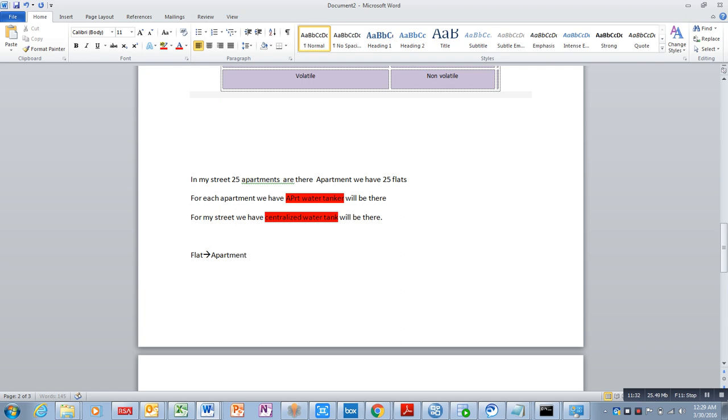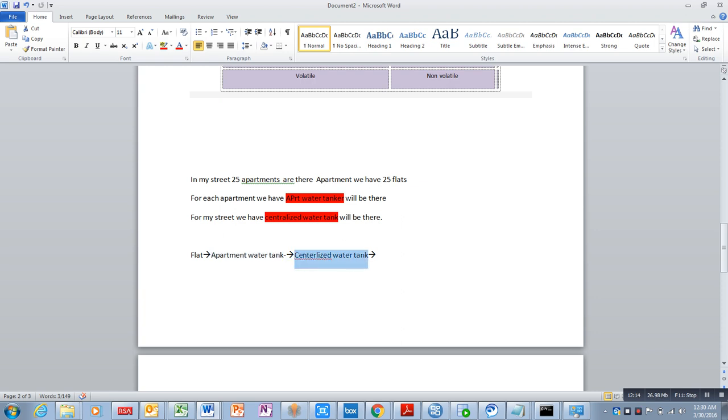What I'm trying to explain is, in my flat, I want water, right? So from where will it come, sir? From the apartment-wise water tank. And the apartment water tank, where will it get it from? From the centralized water tank.